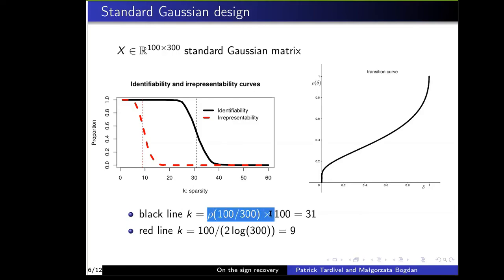We can approximate the identifiability condition using this expression. In this expression, rho is related to the phase transition curve, a curve introduced by Donoho and Tanner. And using these curves, we notice that when the sparsity is smaller than roughly 31, the identifiability condition holds. And when the sparsity is strictly larger than 31, the identifiability condition does not hold.